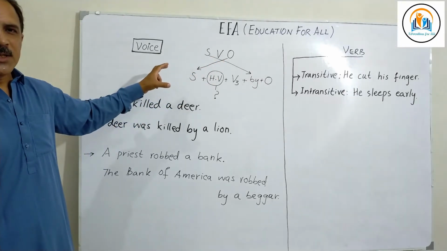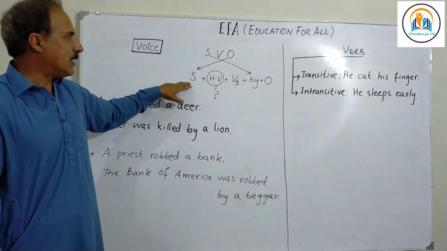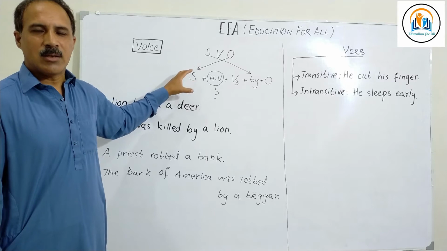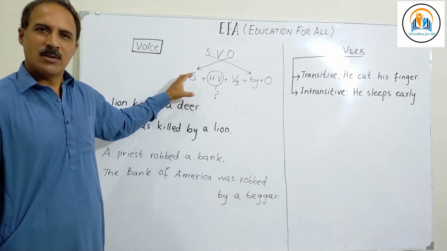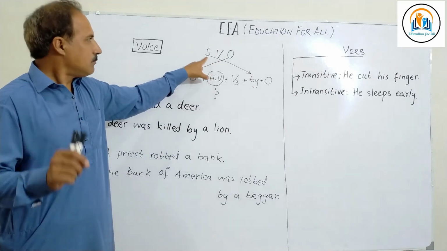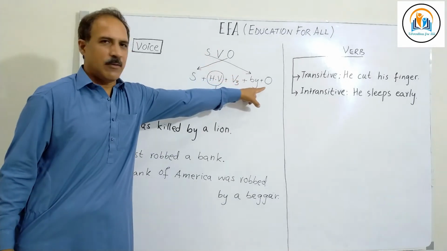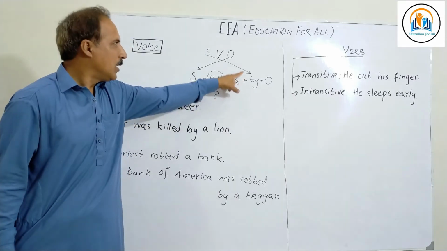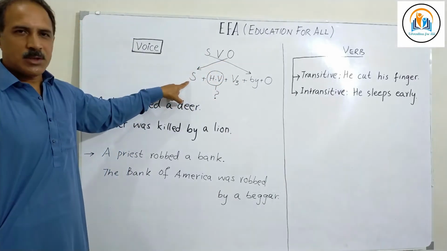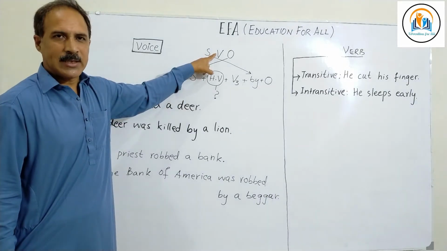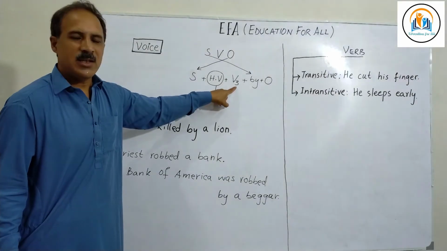Now, when we change a sentence from active to passive voice, we bring about certain changes in the construction or structure of the sentence. What happens? By default, the subject goes to the position of the object and we add the preposition of agent before it. The object moves to the position of the subject, and any form of verb in active voice changes to V3.